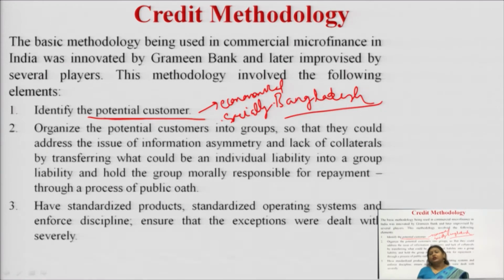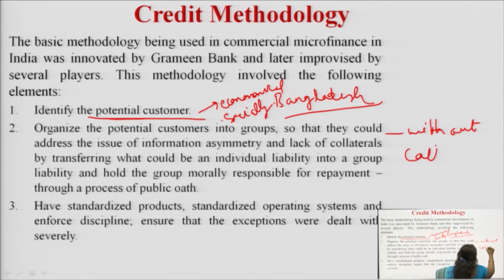Secondly, we will be organizing these customers into particular groups so that, in the absence of collateral, someone should take the responsibility of repaying this loan. Why I am saying this is important is, if we go back to our last lectures, when we were talking about microfinance institutions and how they are different from commercial banks, the first important difference was that these loans are without collateral. What does without collateral mean here? It means that we do not have any asset as a guarantee for the backup of the loans.